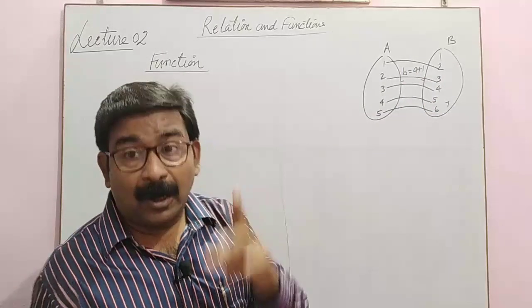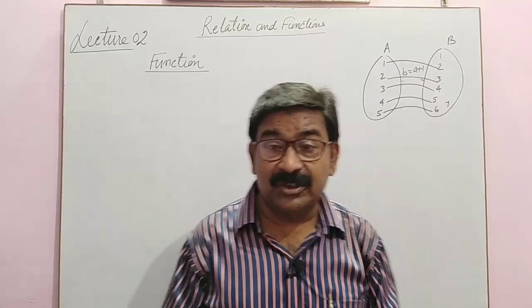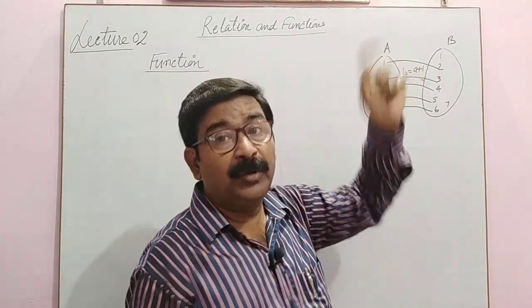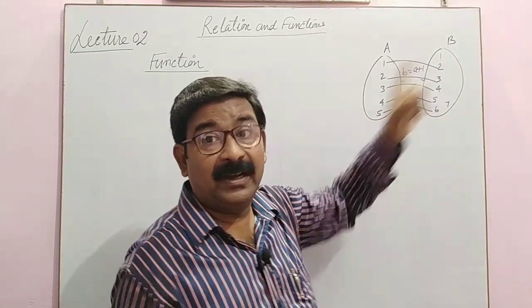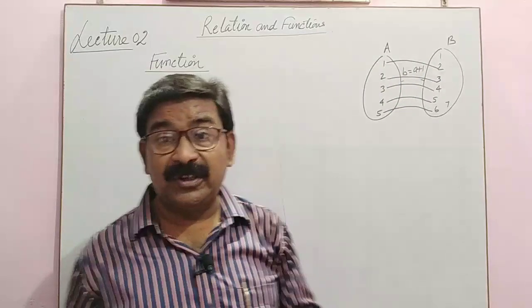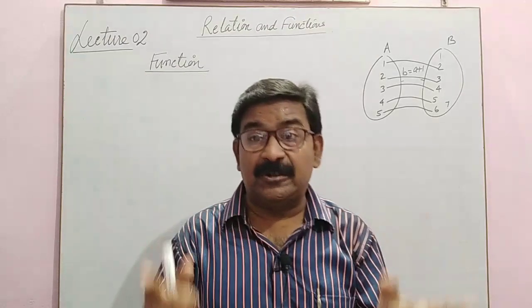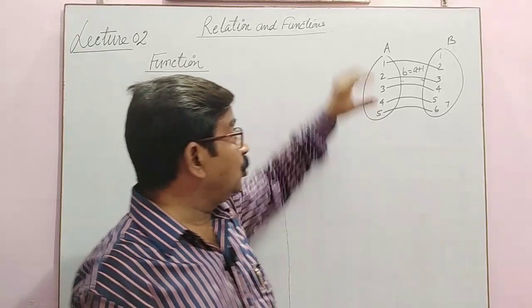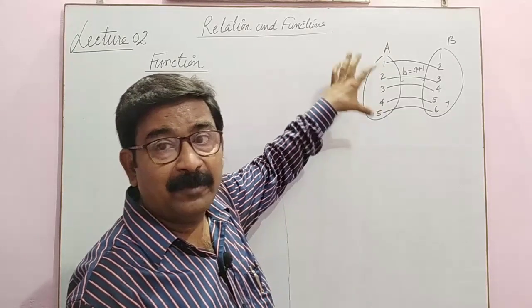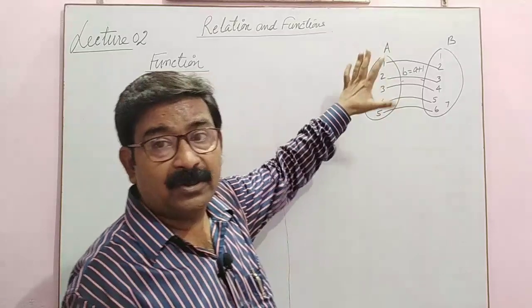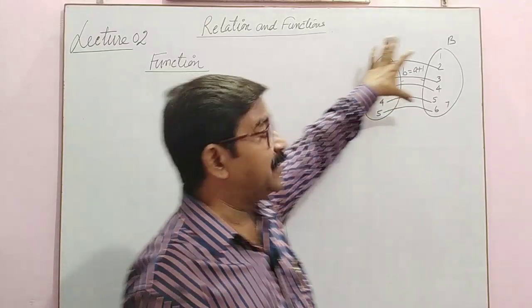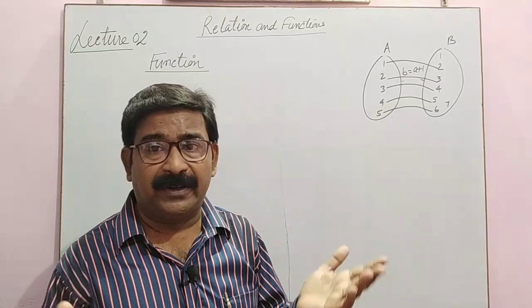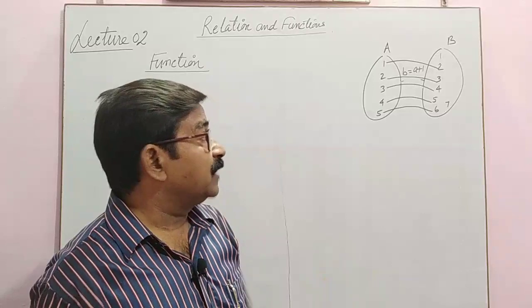So how do we identify whether it is a function or a relation? For a function we must have unique images. This relation is a function. As I told, a function is also a relation, but it is of a special type. What is special? No element of the first set must be left behind. All the elements of the first set must have an image in the second set. In the second set, if elements are left, no matter.